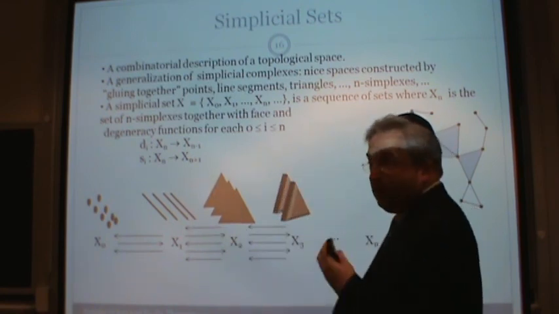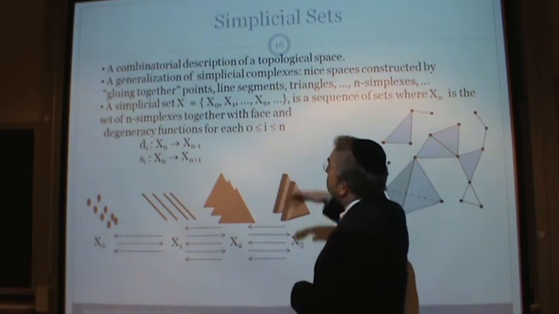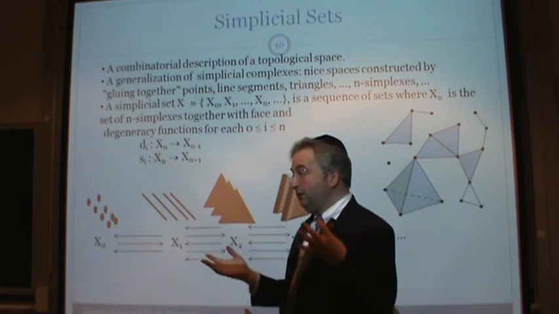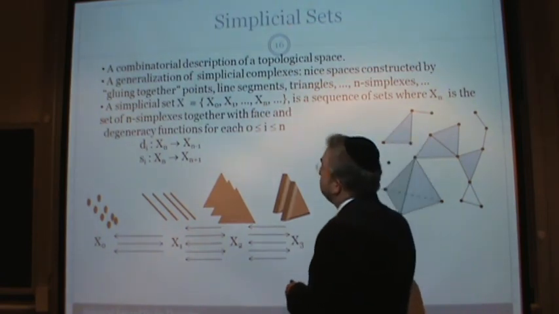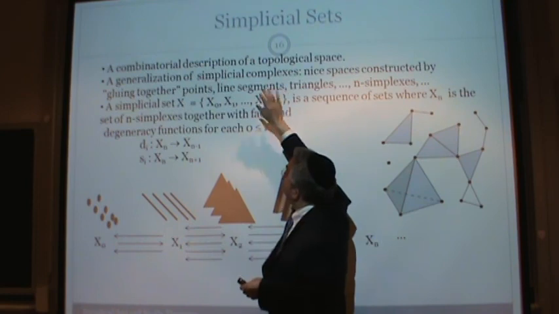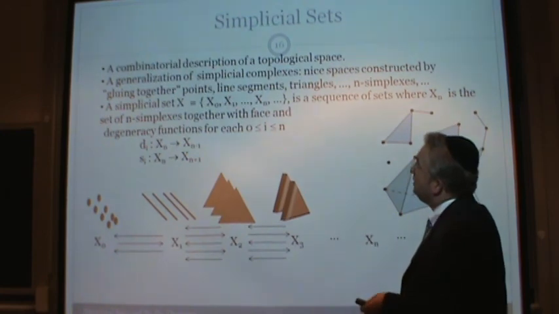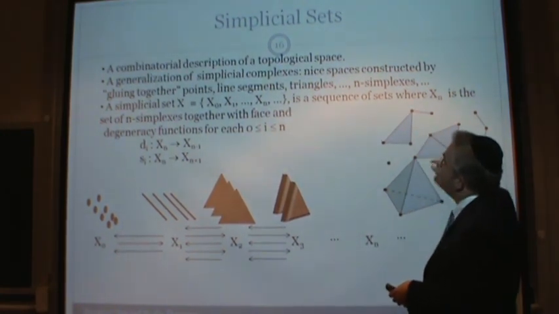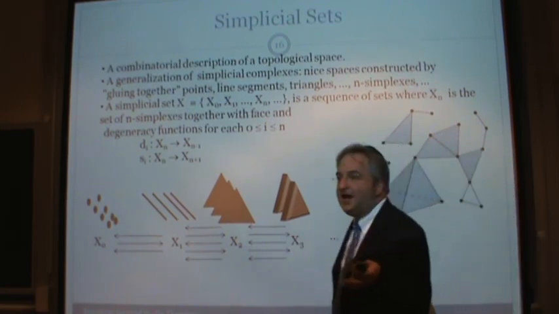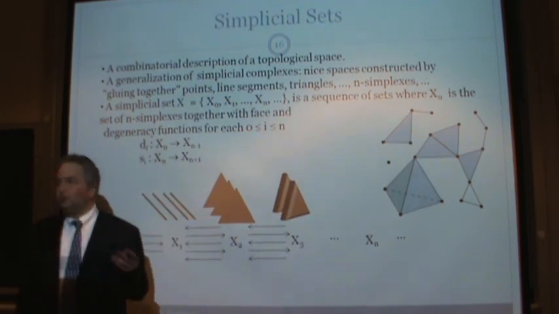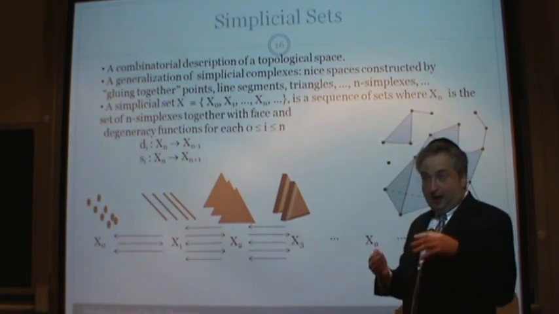I want to talk about topological space, but what I'm using is the combinatorial description of topological spaces, which is simplicial sets. So let's talk about what they are. They're a generalization of simplicial complexes, which is still taught in first year topology courses. Simplicial complexes are nice spaces constructed by gluing together points, line segments, triangles, and simplices. This is a typical example of a simplicial space. And nice topological spaces are homotopy equivalent, whatever, to simplicial complexes.